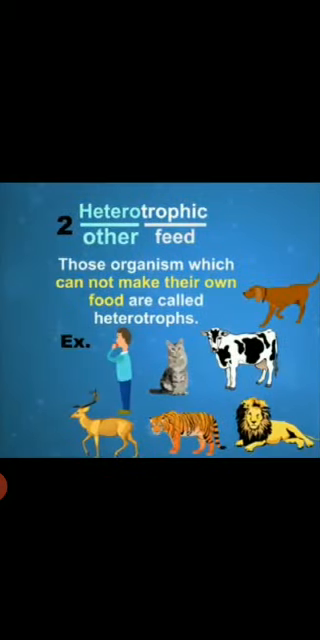Now coming to heterotrophic nutrition. Hetero means others and trophic means feeding. So the organism which cannot prepare their own food comes under the category of heterotrophic nutrition. They either depend on plants or animals for their food. Example: man, cat, dog. Many examples you can take over here.